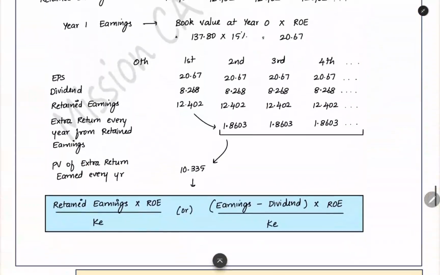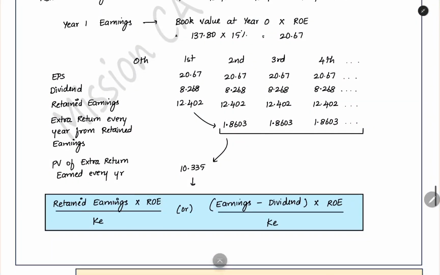So here we can see every year you are doing an EPS of 20.67 minus dividend, how much, 8.268. This will give you what? Retained earnings 12.402. In this you are earning the return on equity. What is the return on equity percentage? 15%. What will it give you? It will give you 1.8603. This you are getting every year. So you have to divide this by the cost of equity 0.18, or the required rate of return.